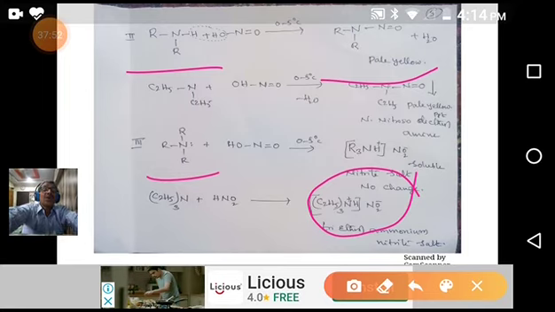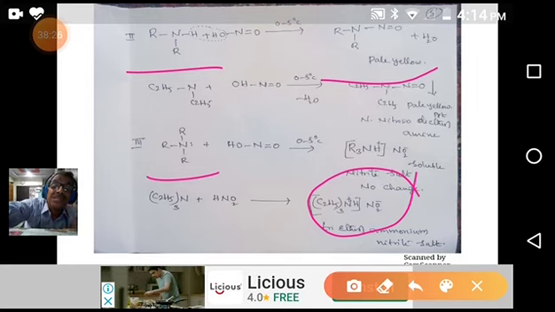So far what we have discussed, we'll recap very shortly, a very quick recap. We have discussed three reactions in this lecture. First one is the carbylamine test. Second one is Hinsberg separation or Hinsberg reaction. Third one is reaction of amines with nitrous acid. So one by one we will recap fast.